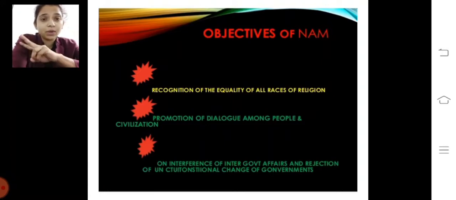That was the conflict between USSR and America. So if a country doesn't want to adopt the policy of any country, if they don't want to enter any group, at that time they are free. They have the freedom to establish their own existence. They can have their independence, and they are not going to enter any military alliance.